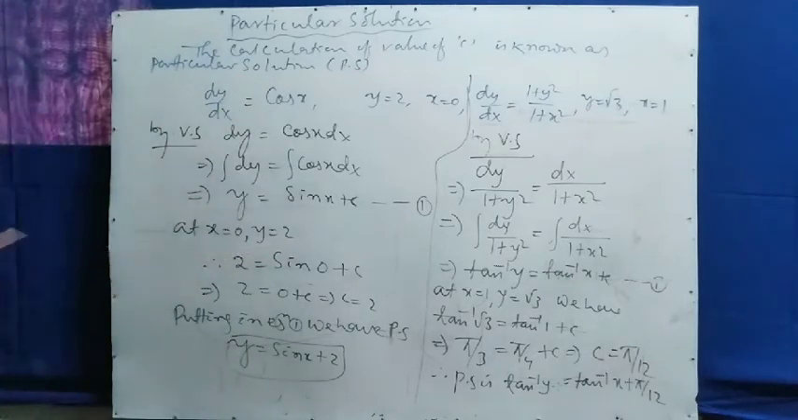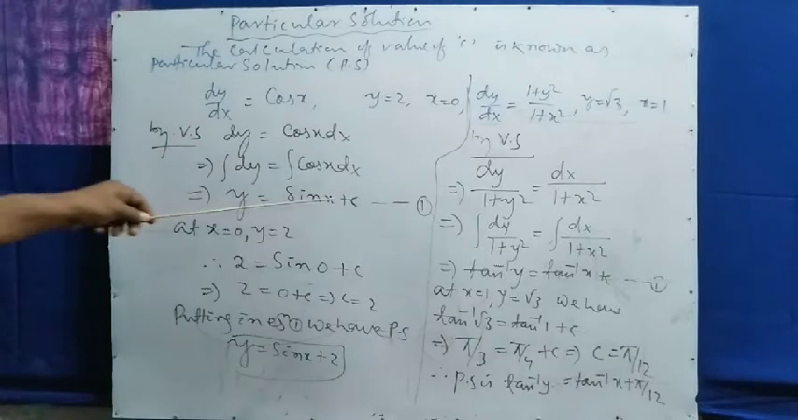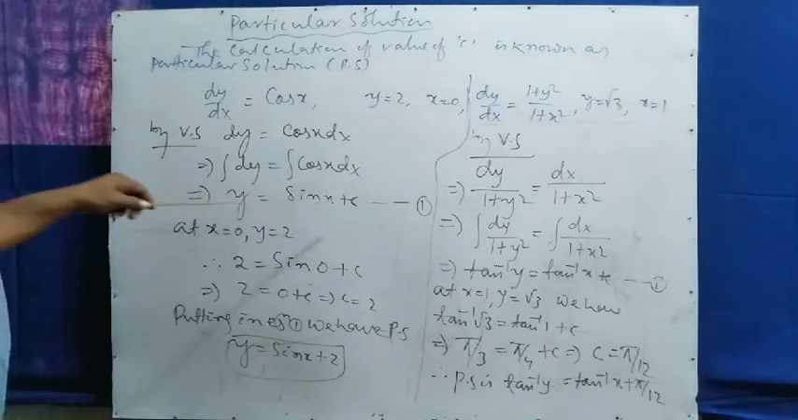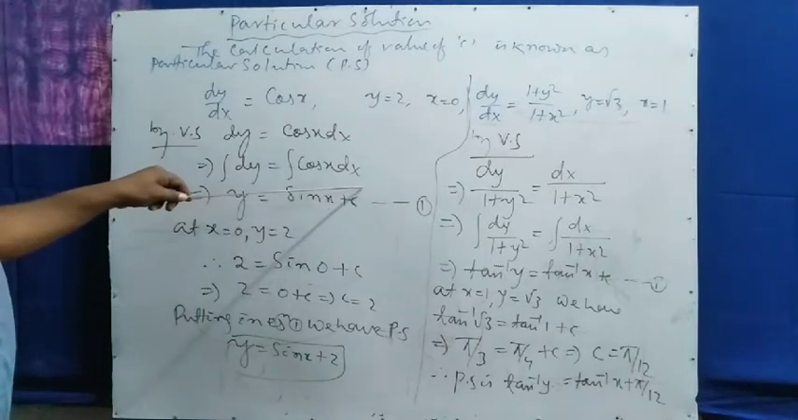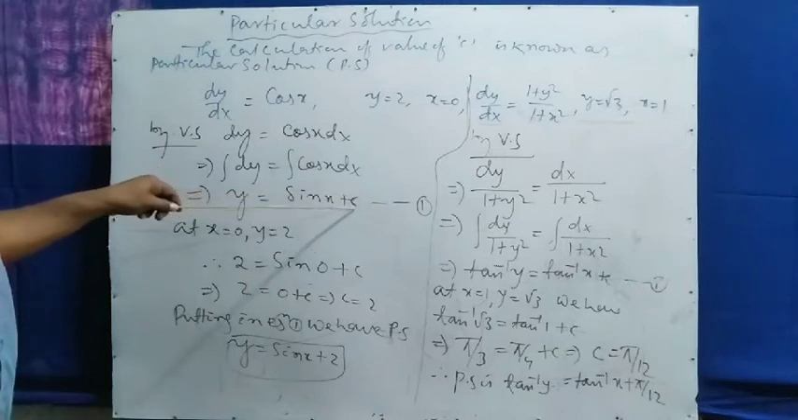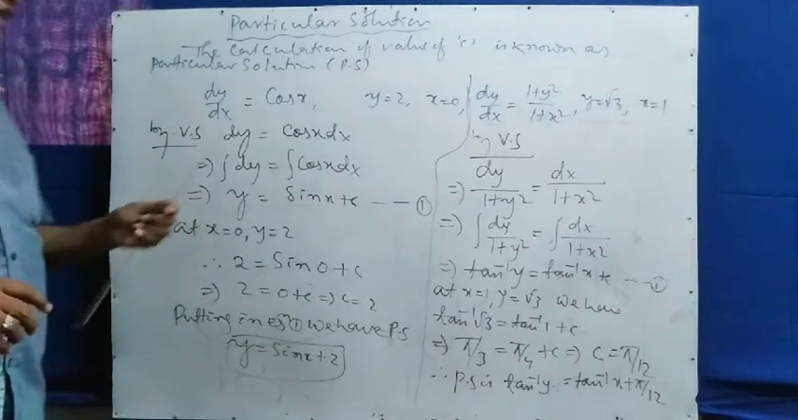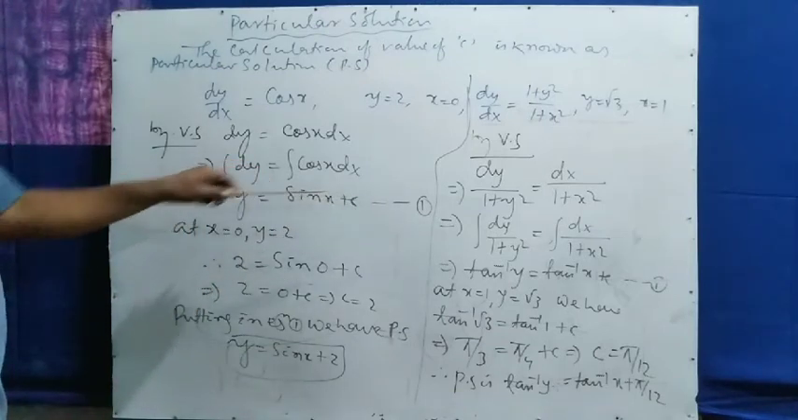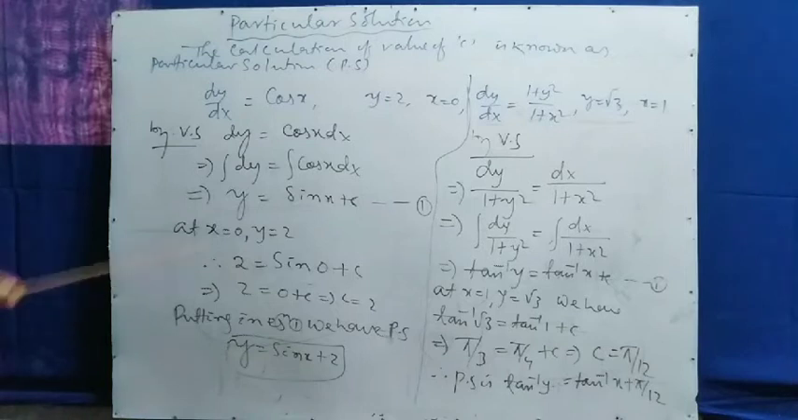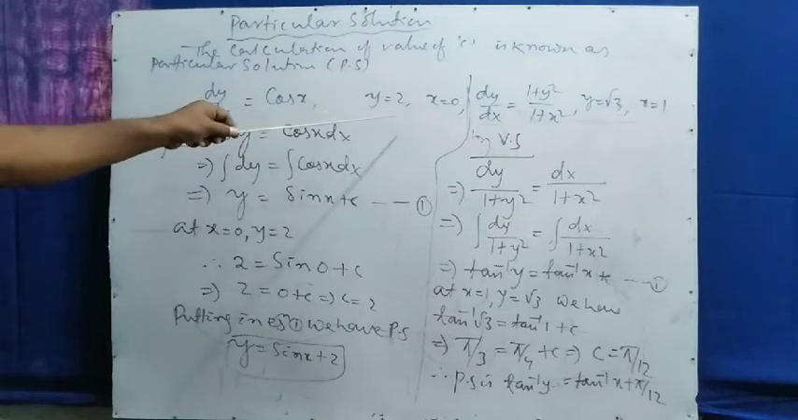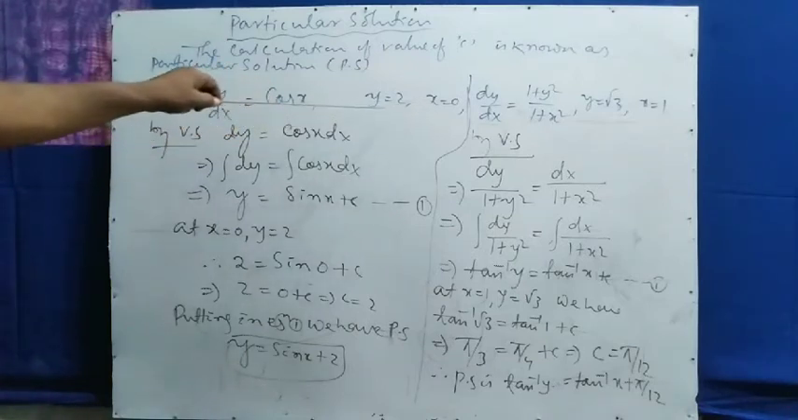So particular solution means the solution of the differential equation that contains a numerical value instead of the constant. A definite constant is there. A definite constant instead of c, we find the definite constant. That is the particular solution. Here is the problem. We look at the conditions. These conditions are given, what are called boundary value conditions.